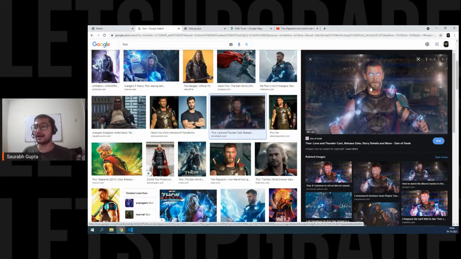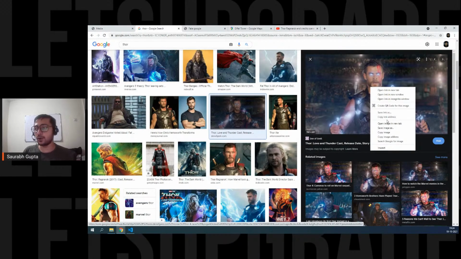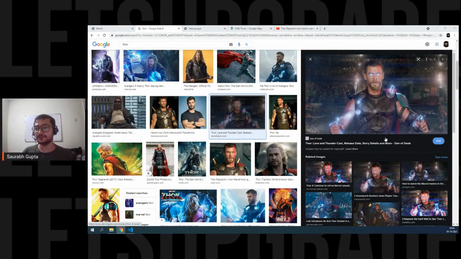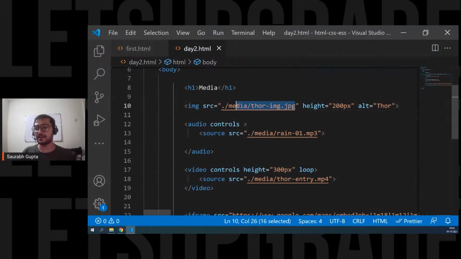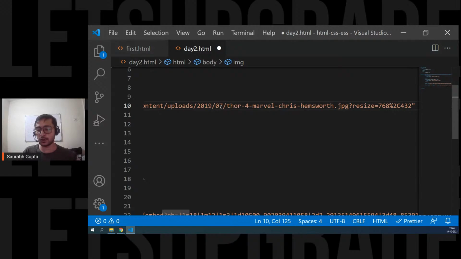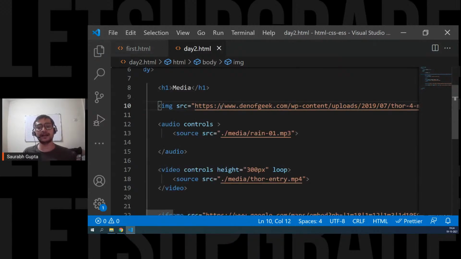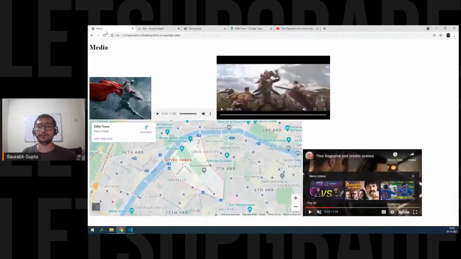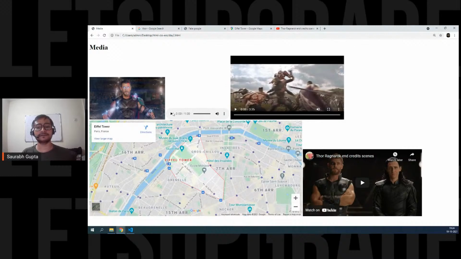So what you can do? Right click. Now remember, don't save it because we don't want to download it. Just go here. Copy image address. Copy image address and just paste it here. That's it. Done. Sorted. The SRC, just like you put your normal image. And here we go. It works.